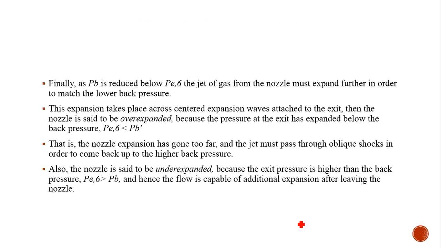So here, if P exit, that means exit pressure, is greater than the back pressure, that is the atmospheric pressure, then that condition is called under expanded nozzle. The nozzle will be said to be under expanded. If the exit pressure is less than atmospheric pressure, then that is called over expanded condition.